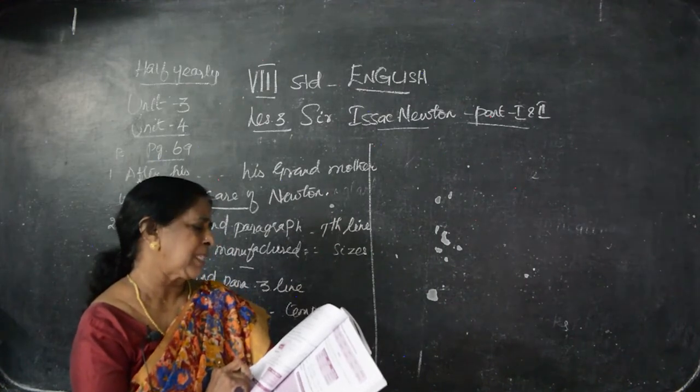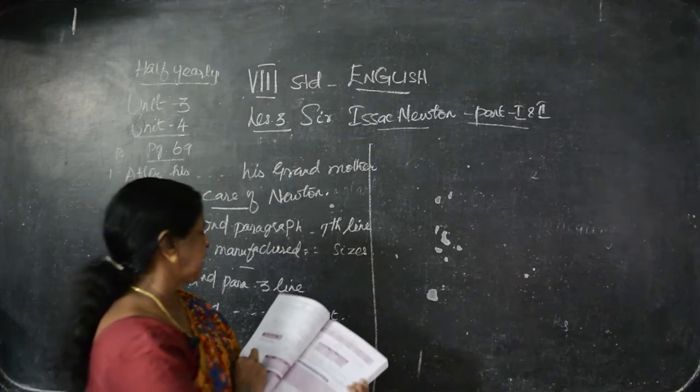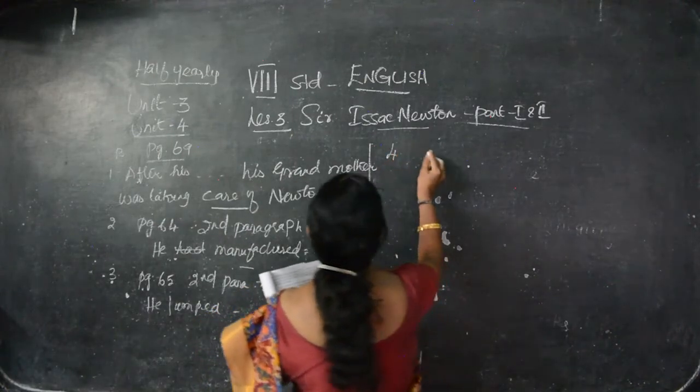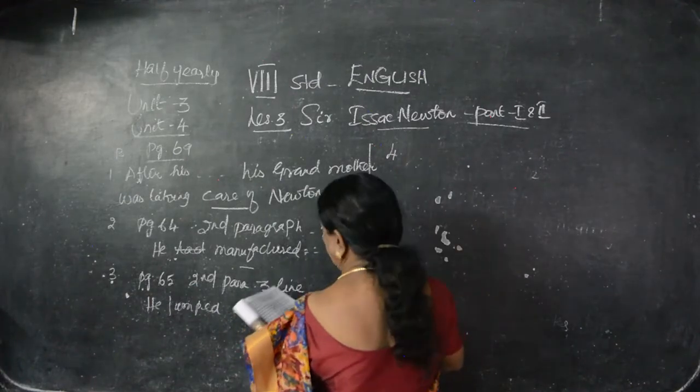Third one done. And fourth one. Why were his friends attracted by the windmill? Fourth answer, that too in page number 67. Half of the answer you have to take from the question itself.